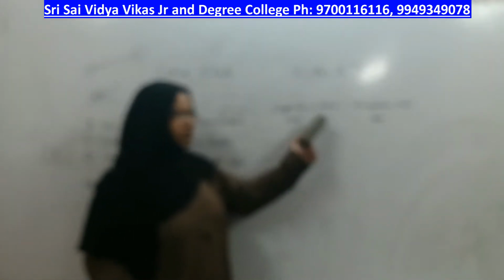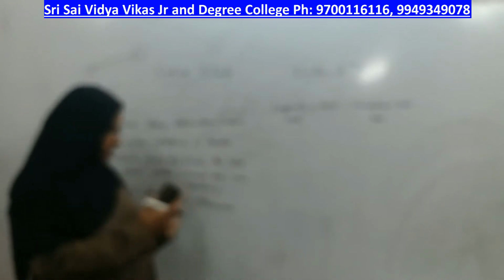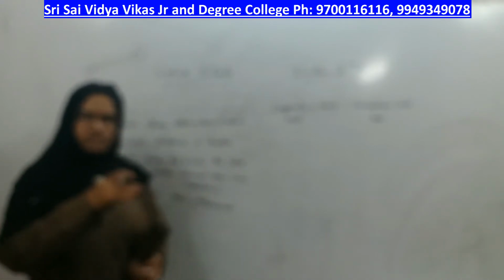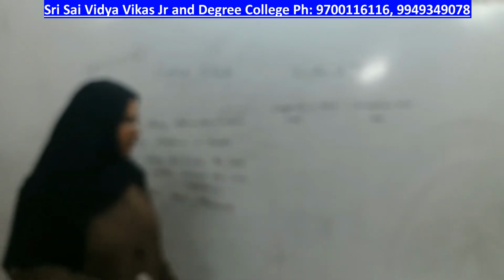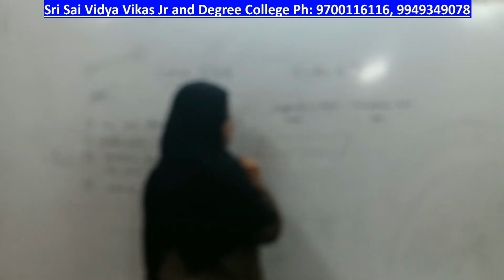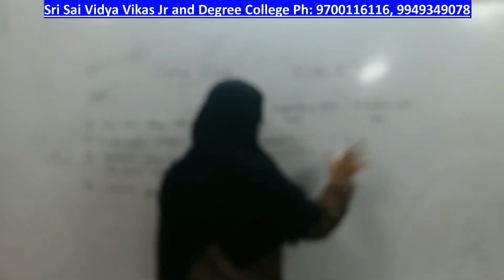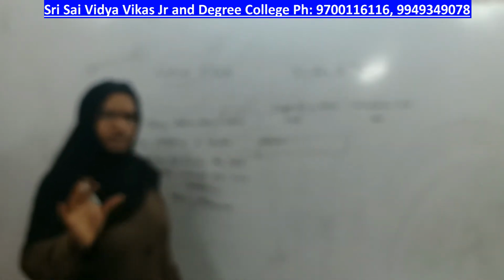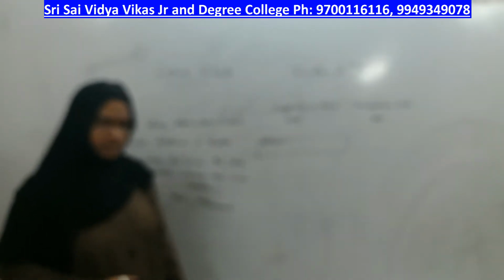But if you compare these two types of solids, in crystalline solid the orderly arrangement exists for a longer range. If you take a piece of solid, the orderly arrangement is throughout this long piece. Long range orderly arrangement is present in crystalline solid.